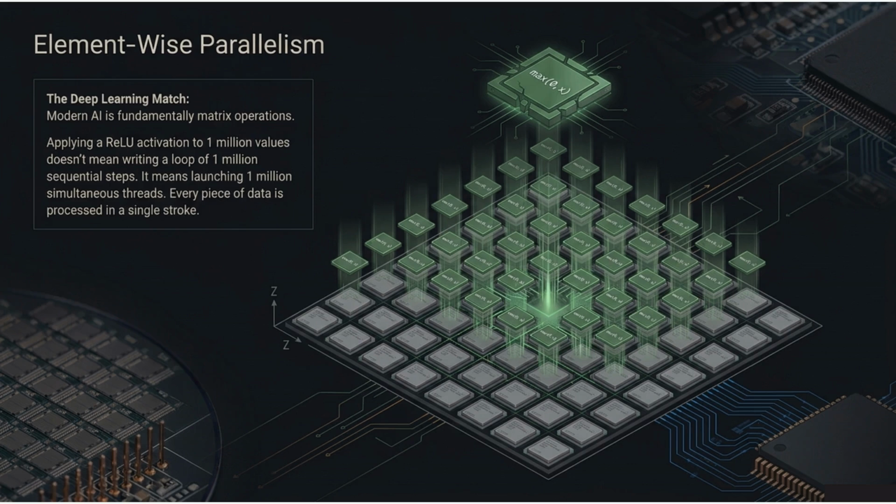Element-wise parallelism. Modern AI is matrix operations. Applying ReLU to 1 million values is not a loop of 1 million sequential steps. It is 1 million simultaneous threads, each computing max of 0 and x. Every element processed in a single stroke. That is why GPUs and deep learning are a structural match, not an accident.